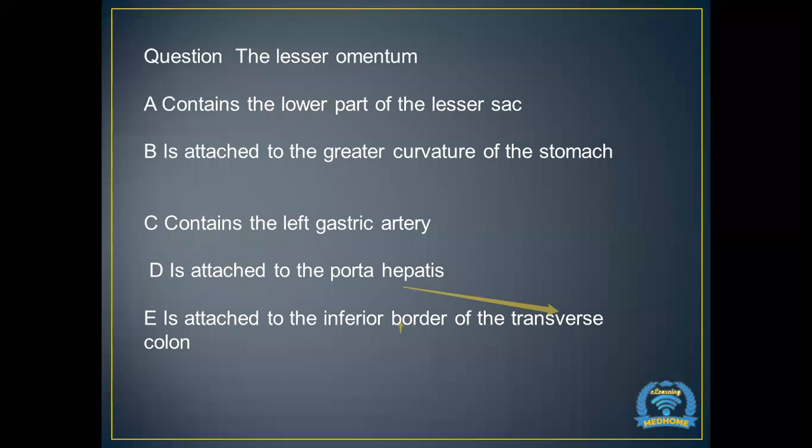The lesser omentum contains the lower part of the lesser sac, is attached to the greater curvature of the stomach, contains the left gastric artery, is attached to the porta hepatis, is attached to the inferior border of the transverse colon.